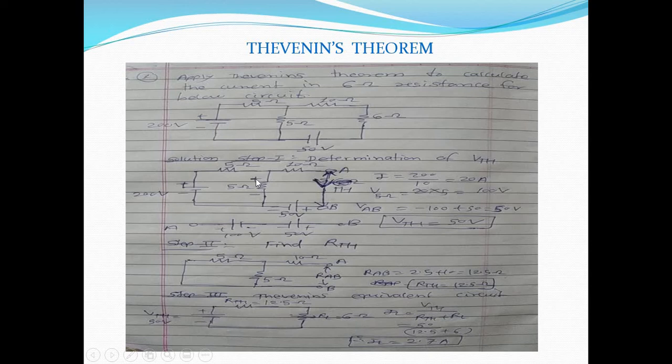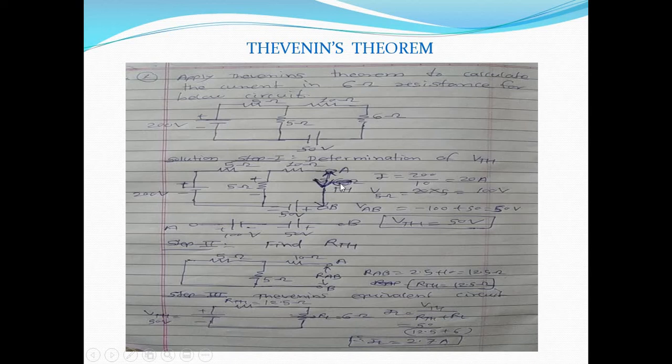So I will show the upper part with plus and the lower part with minus. A will start here, then plus, then minus. Here the voltage drop is 100 volt. Then the negative terminal of the source, and the positive terminal of the source having a voltage of 50 volt, and then the B terminal.